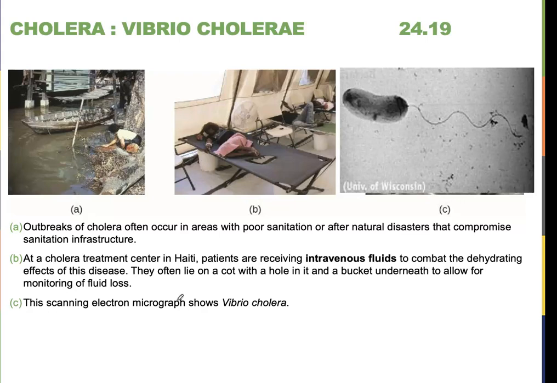So this is a look at what your book has. Endemic waters like this can cause Vibrio cholera outbreaks. You also hear about cholera outbreaks when you have a storm, a hurricane, and it washes water ashore or causes flooding ashore, and that flooding is full of contaminated water. We looked at this before. We have cholera cots where there's a hole through the cot so that it catches the fluids as they leave the body. And of course, they're going to get intravenous fluids to help rehydrate. And then we have our little guy, our Vibrio cholera. Curved rod, one flagellum.